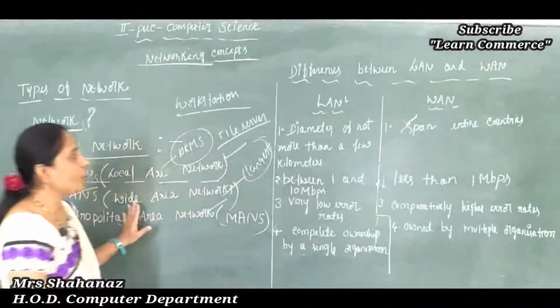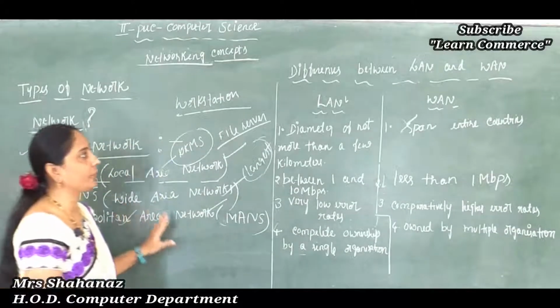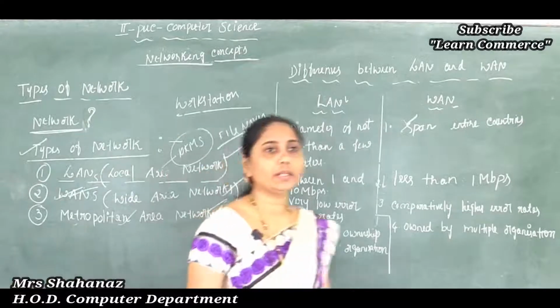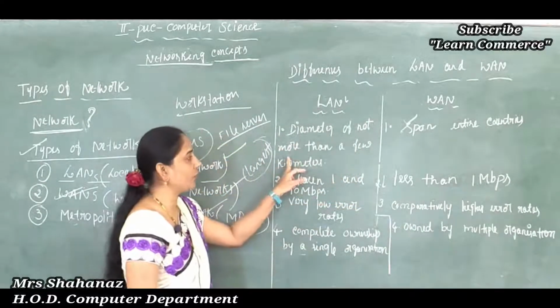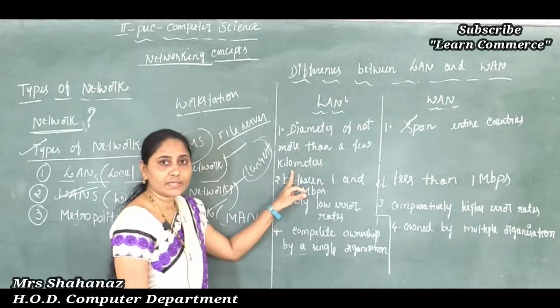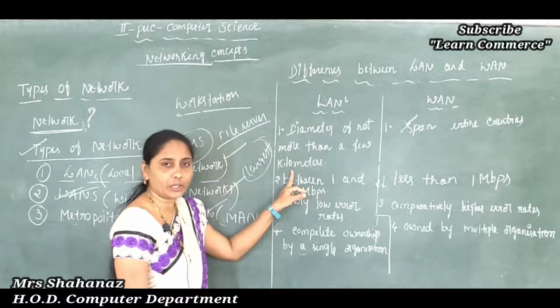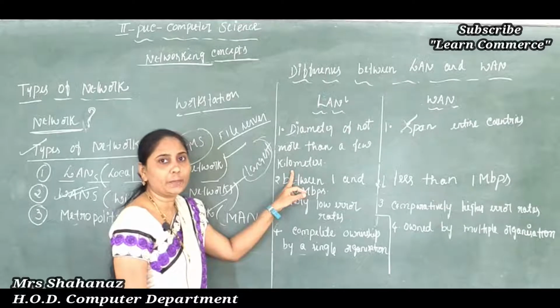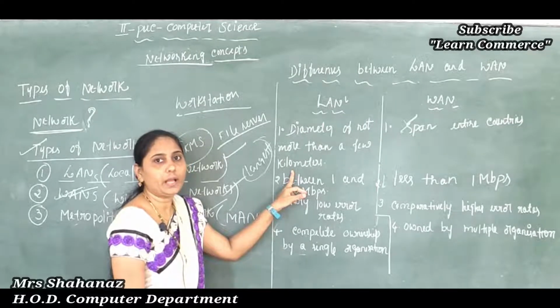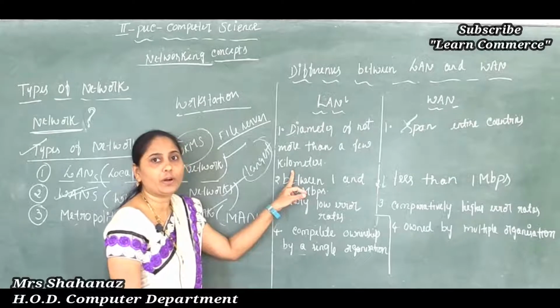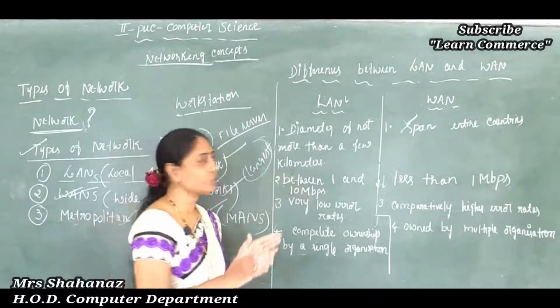Okay. Now we know the differences between LAN and WAN. The first point is about the diameter: not more than a few kilometers, that means connected within a range of 10 kilometers. So an upper limit of approximately 10 kilometers and a lower limit of approximately 1 kilometer for the computers to connect.